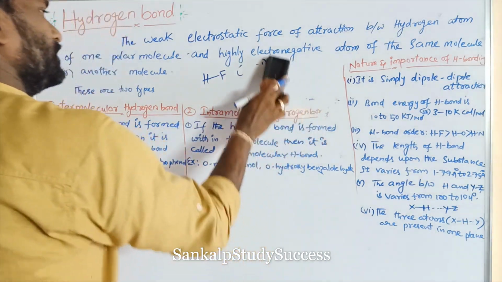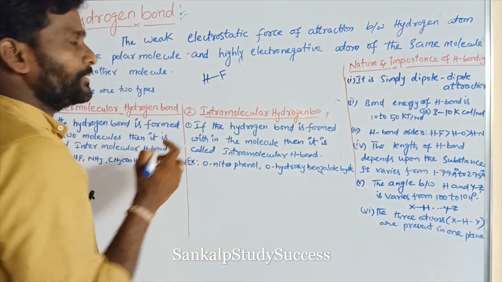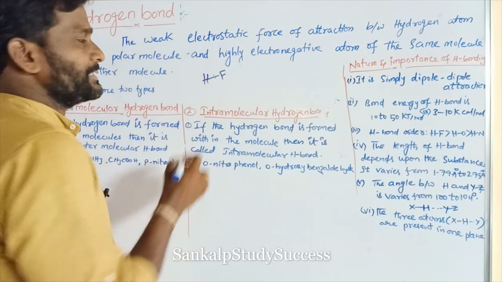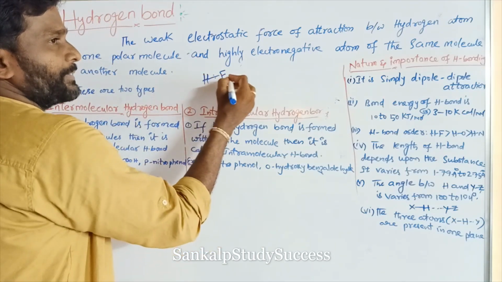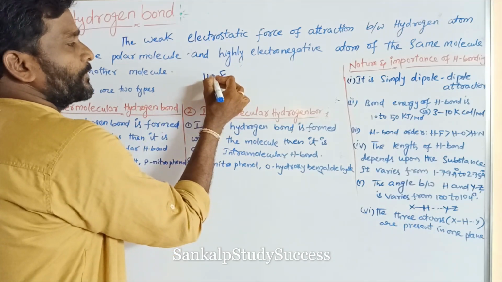So this is the polar molecule. In this polar molecule, the shared electron pair is not exactly situated between the atoms. The shared electron pair is shifted towards the highly electronegative atom like fluorine side.